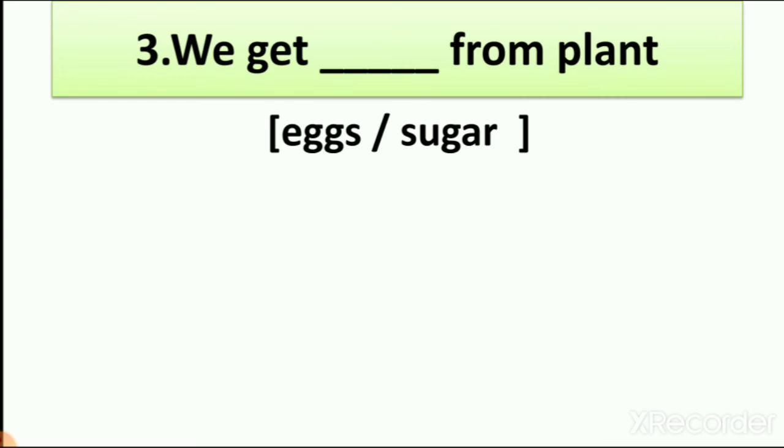Then we learn in this lesson about food from plant like sugar, tea and coffee. So this number 3 FB is about sugar, tea and coffee. So we get dash from plant. So we have two options, eggs and sugar, right?